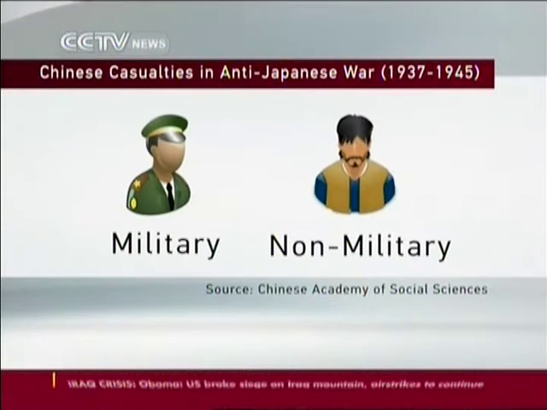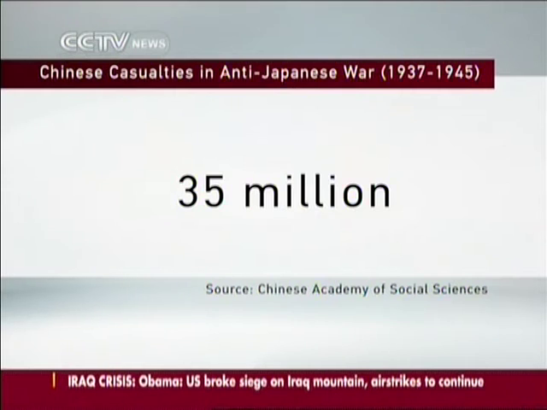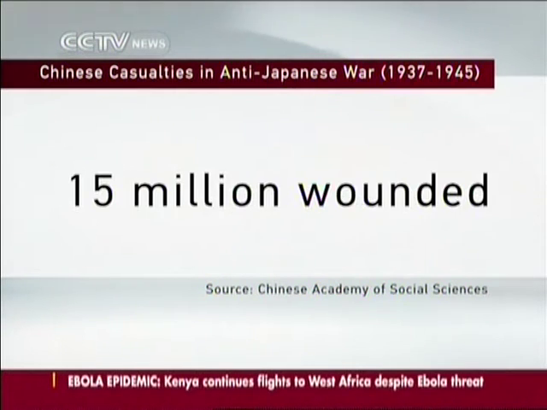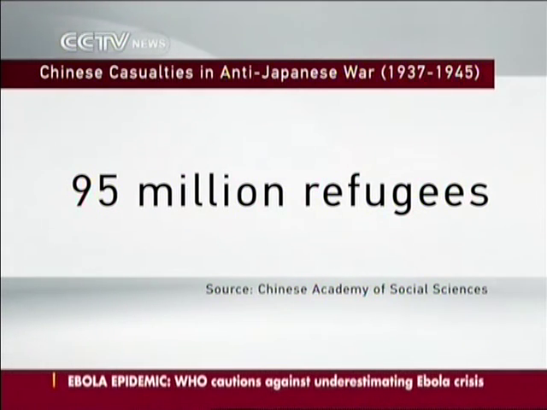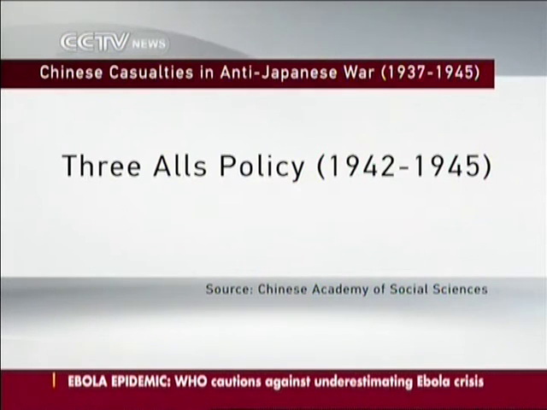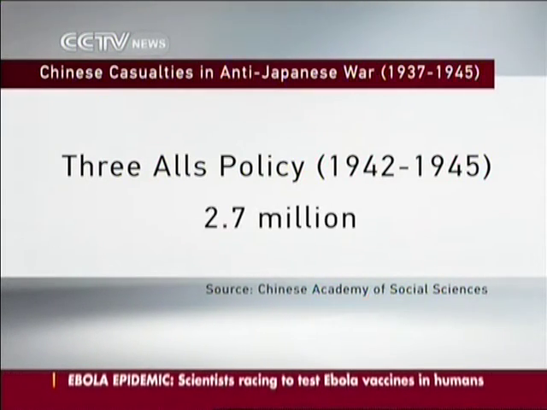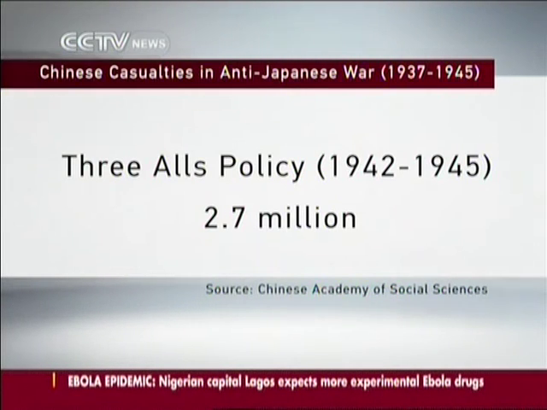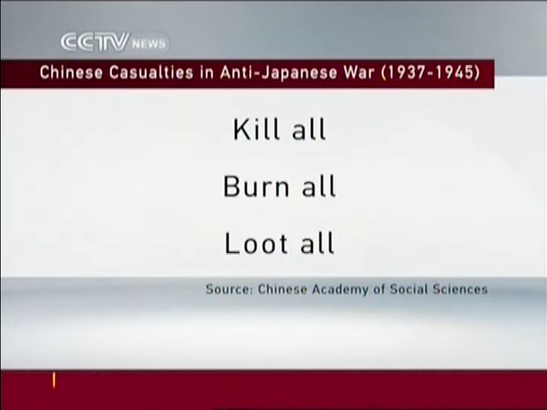According to government statistics, the total number of military and non-military casualties was around 35 million, about 20 million dead and 50 million wounded. In addition, the war created more than 90 million refugees. The Japanese army implemented a three-alls policy in China from 1942 to 1945, which alone was responsible for the death of more than 2 million Chinese civilians. This strategy directed Japanese forces to kill all, burn all, and loot all.